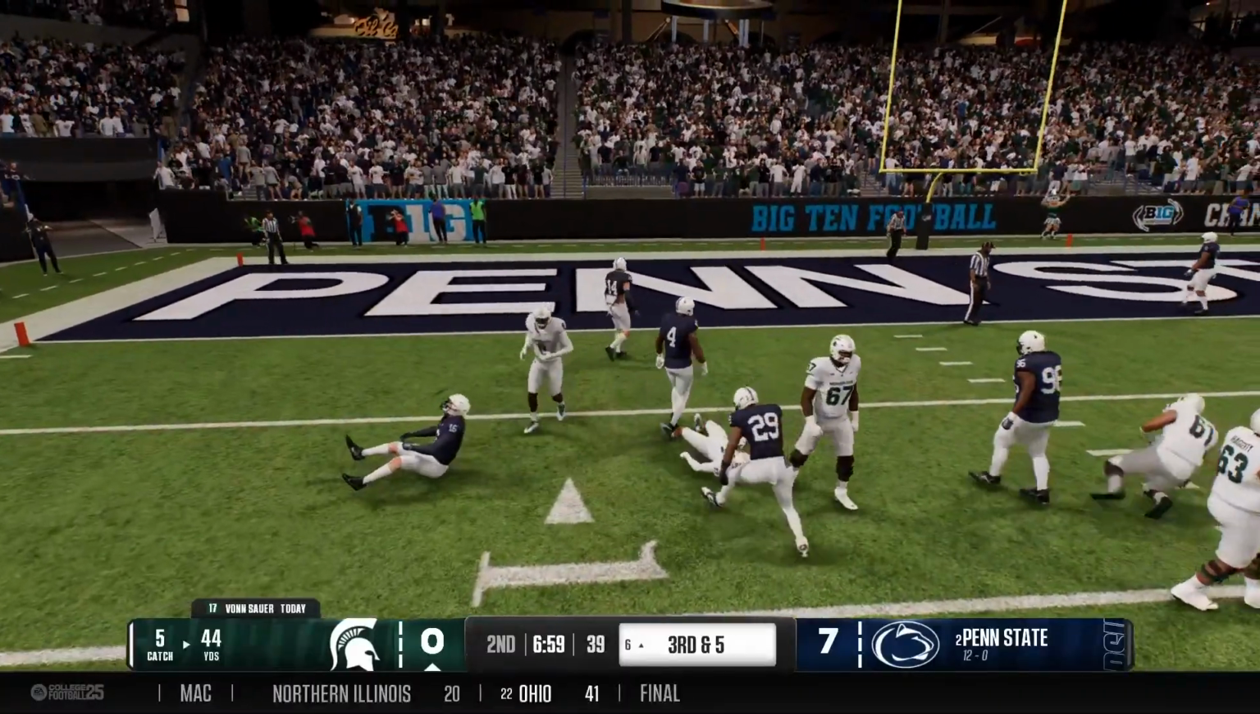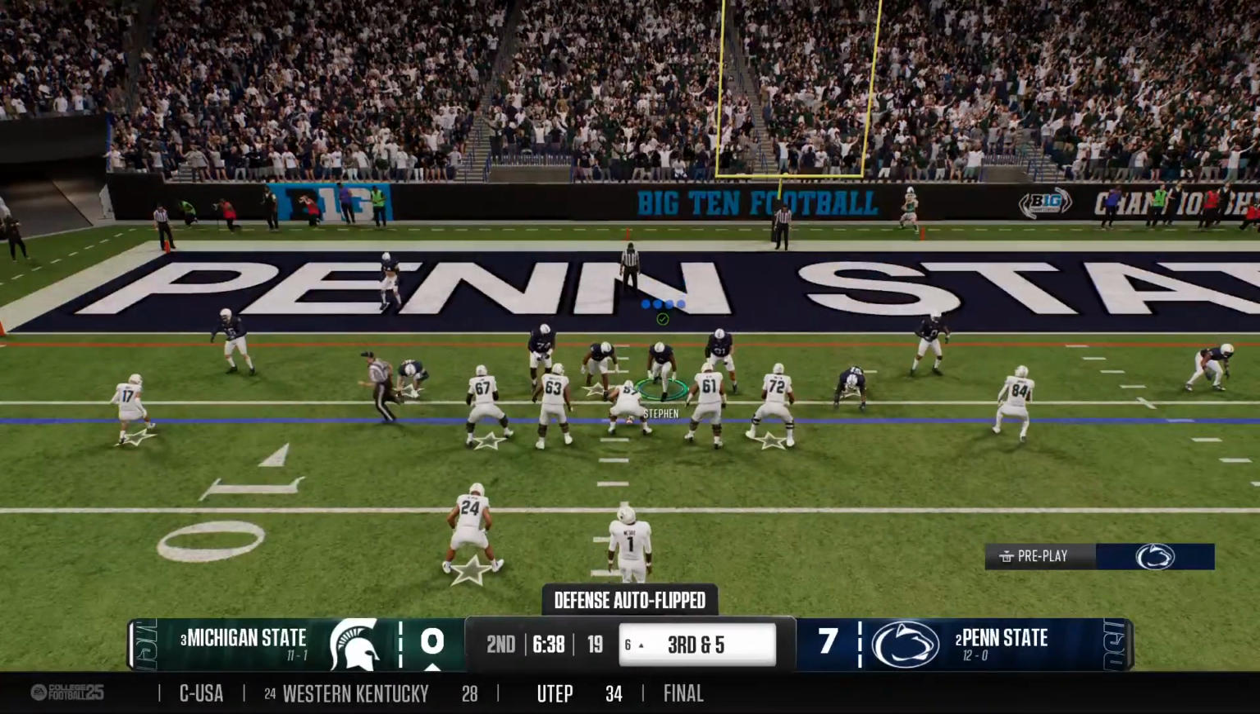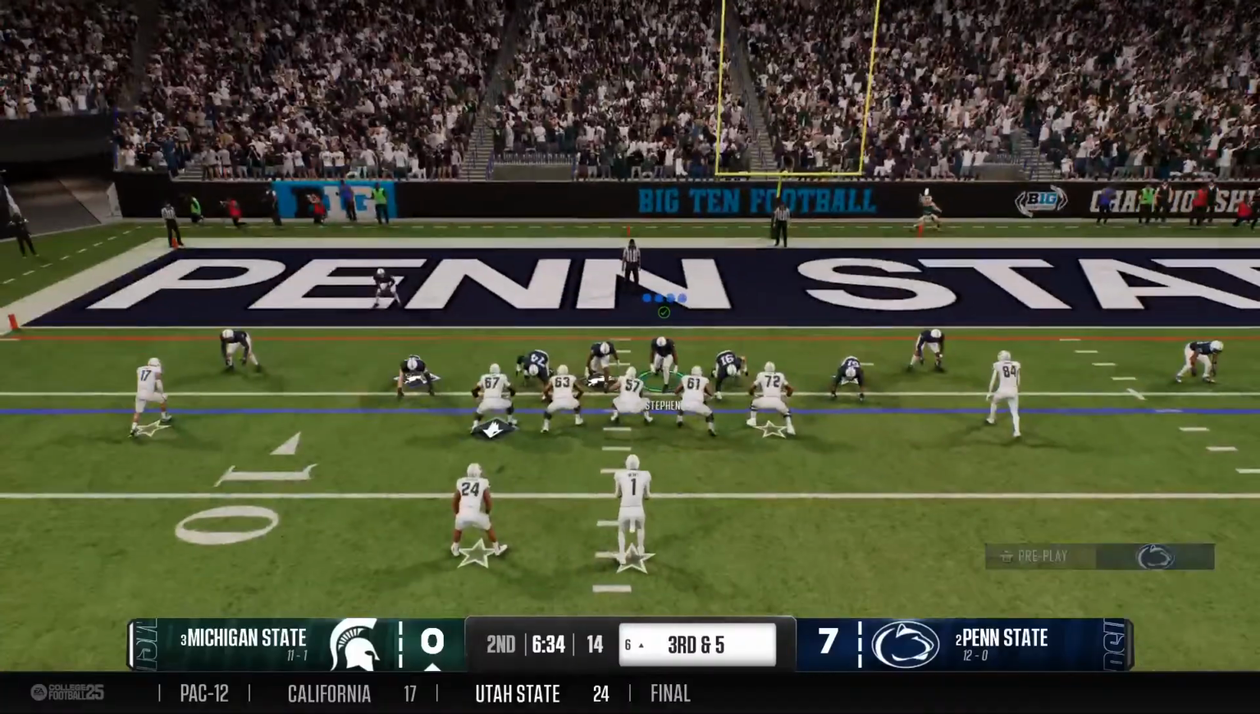Receiver looks it in. It's complete. Brought down. The completion moves the ball to the 6. Defense getting pushed back. An important third down conversion coming here in the red zone.